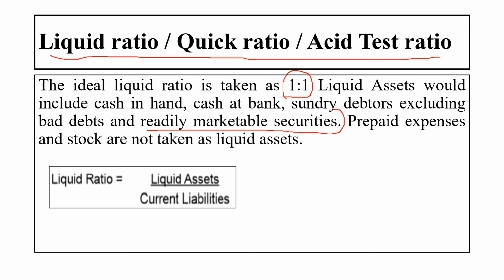To find the liquid assets you have to add all these things. The prepaid expenses and the stock, the inventories, are not included in the liquid assets.